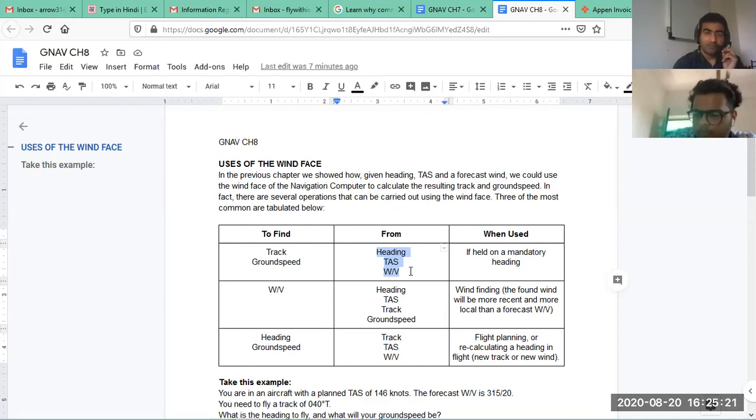Up to now, we were learning that we have to keep a track, so we change our heading. But there will be times when you will be required to maintain a heading, so you'll have to keep changing your track. So it is opposite to what we are doing. We have to find the wind based upon our actual track, actual heading, TAS and ground speed. This wind will be the latest, more recent wind.